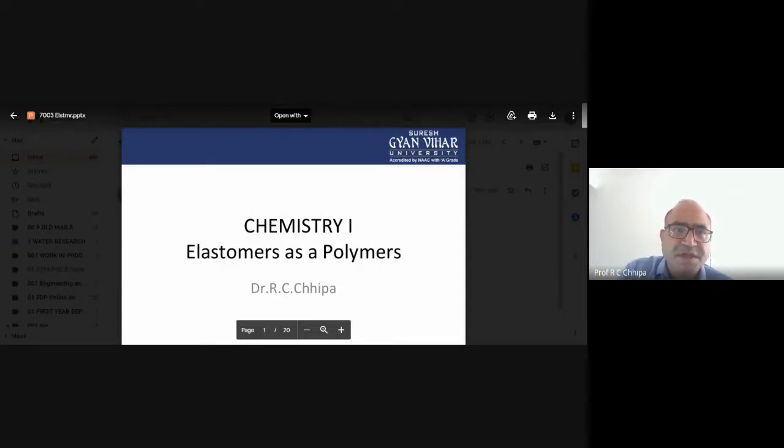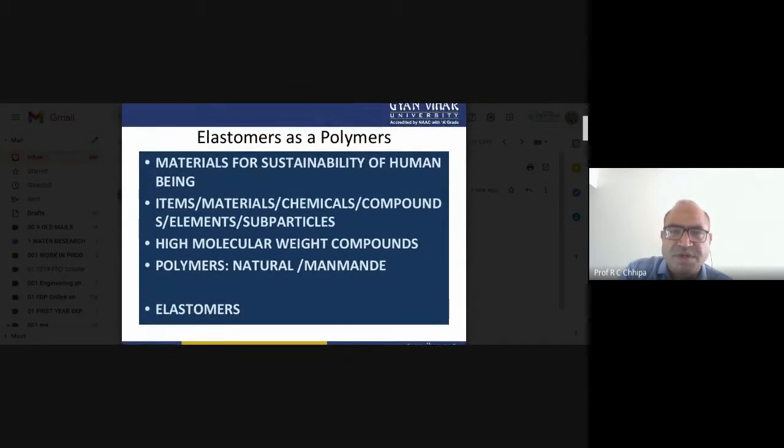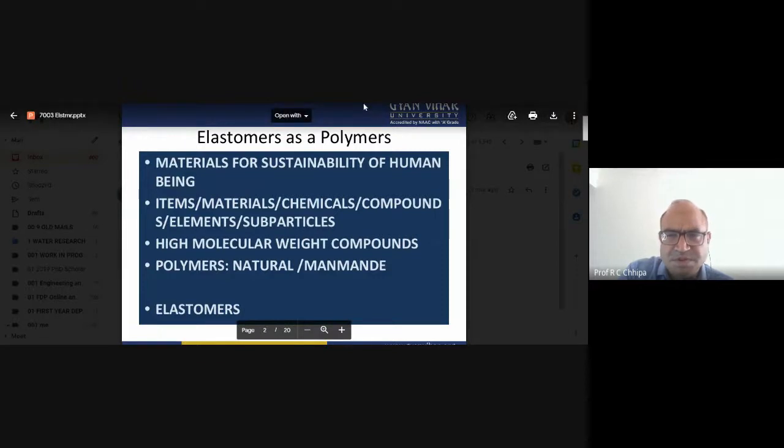So basically, elastomers are polymers. First of all, we have to come to the materials responsible for different technologies. Essential materials are responsible for any technology, such as the transportation system. In transportation we need tires and tubes, which are part of the pneumatic tire.